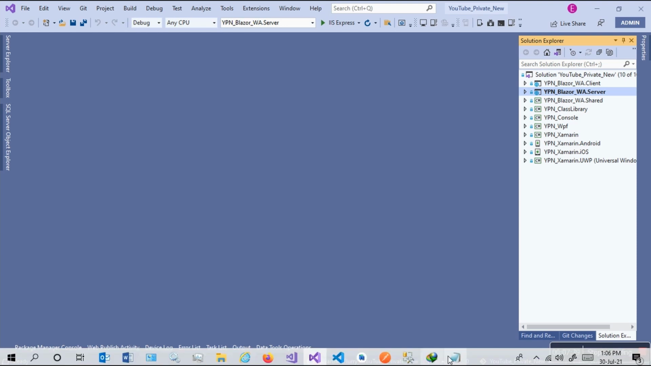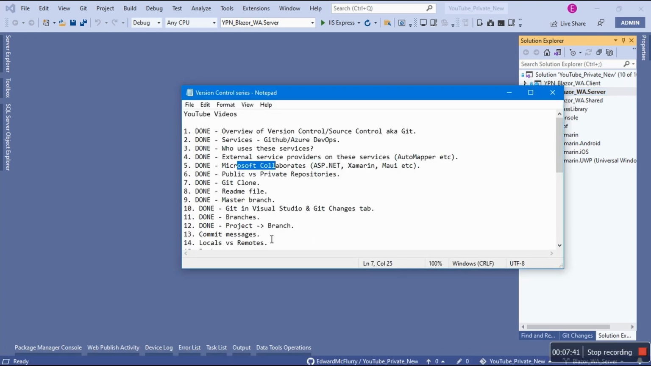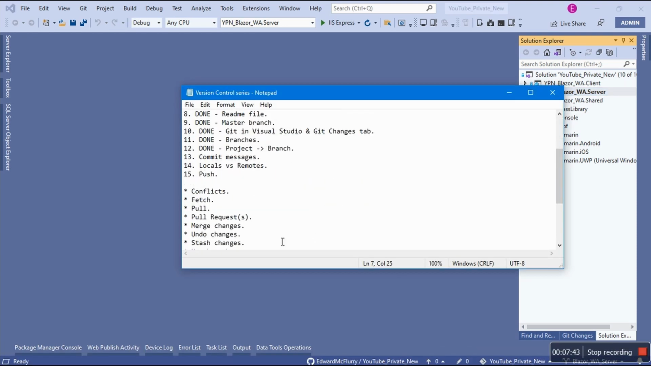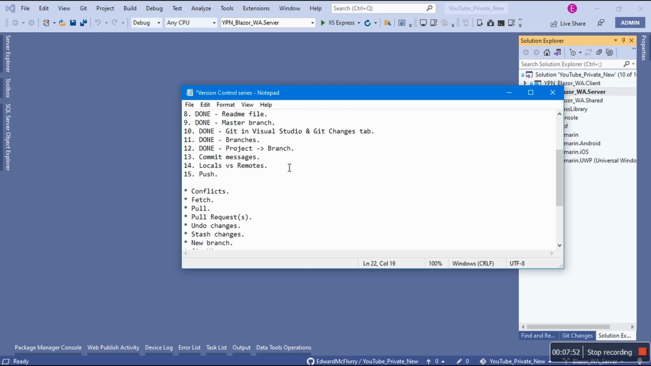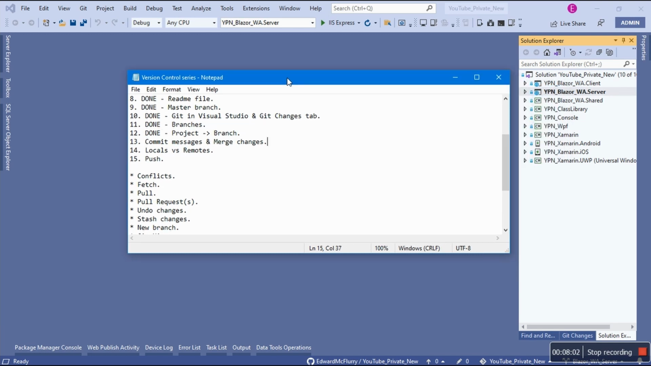I meant to say something regarding that. I'm not going to do commit messages only. I'm going to also do merge changes. So we are doing 2 in 1, like we did with Git in Visual Studio and the Git changes tab. So we're going to do the same thing. We're going to do two things: commit messages and merge changes, right?